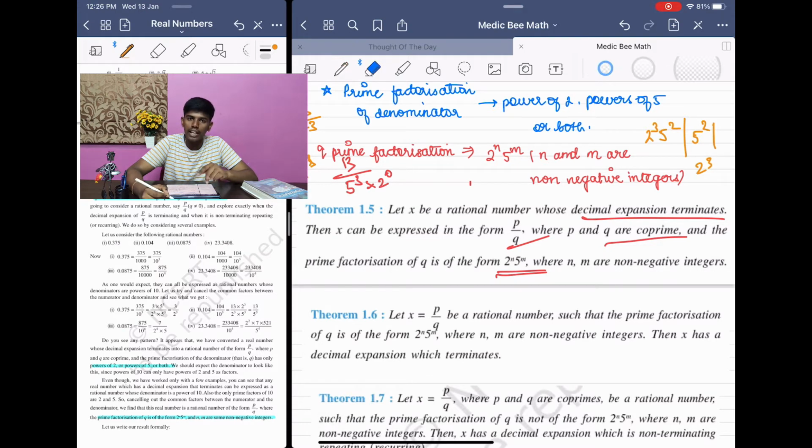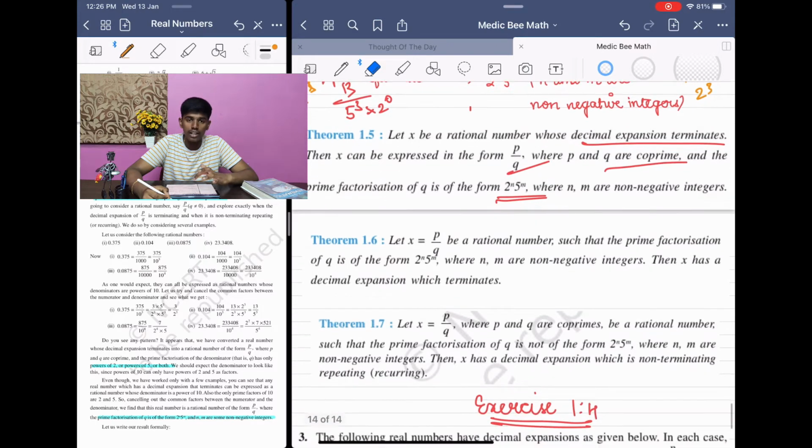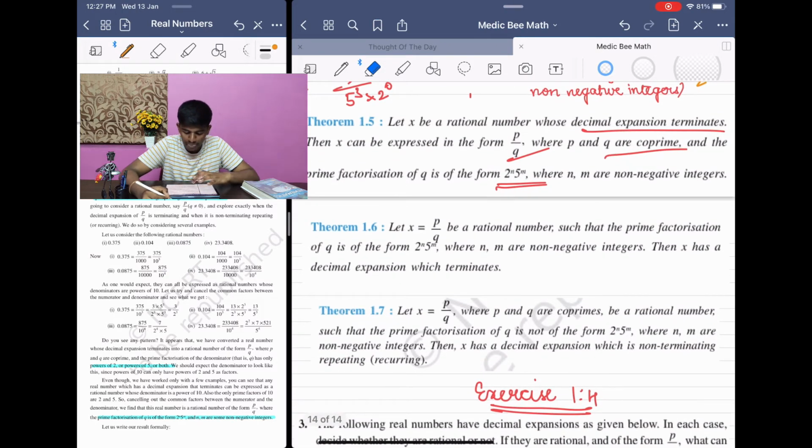What do you mean by non negative integers? It will include both 0 and positive integers. 0, 1, 2, 3, all those numbers will be included. So if you factorize the denominator of a terminating rational number, you will get it in the form of 2 power n and 5 power m.